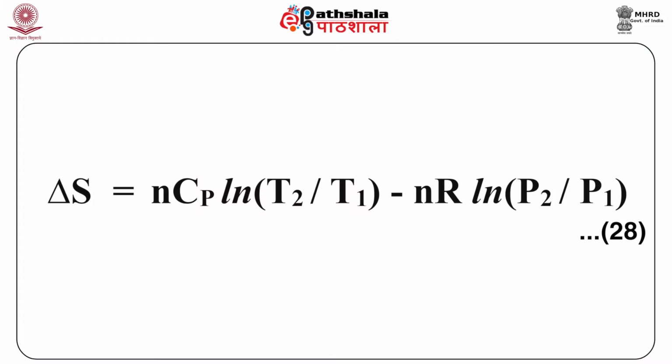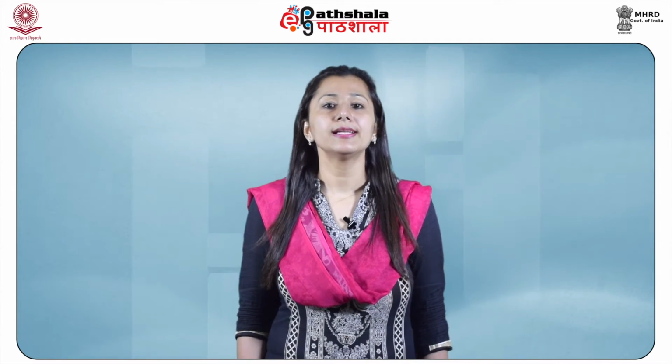Similarly, for n moles of the ideal gas, we have ΔS = n Cp ln(T2/T1) − nR ln(P2/P1). This is our equation 28. Thus, from the above equation, it is evident that the change in entropy of an ideal gas depends upon the initial and final pressure as well as the initial and final temperature.